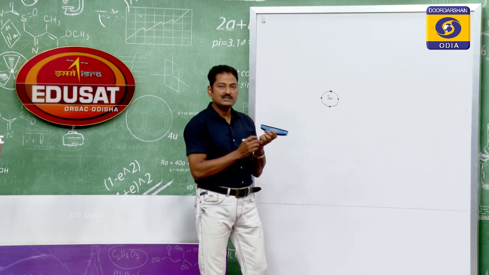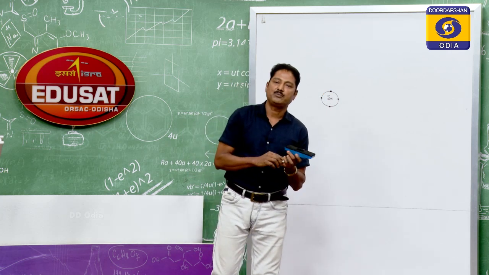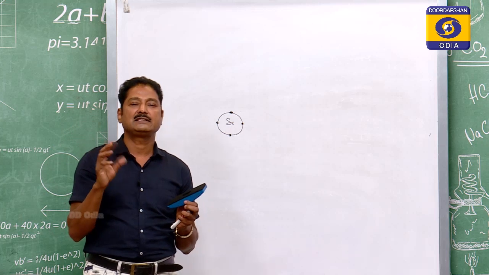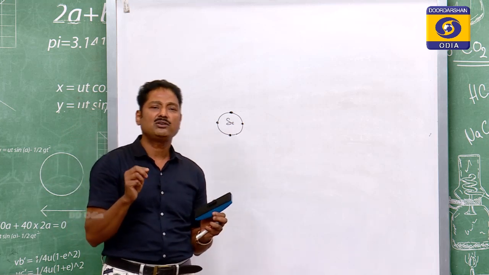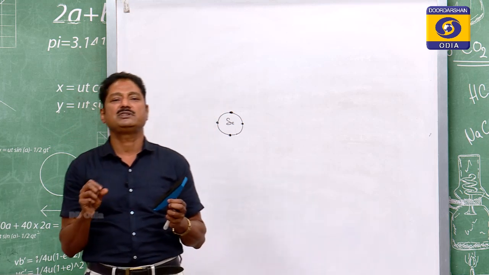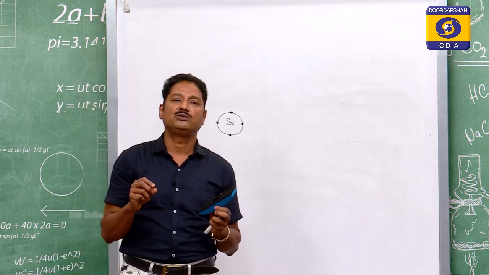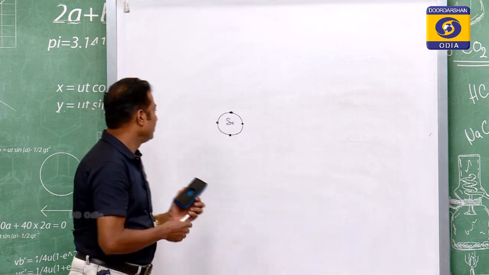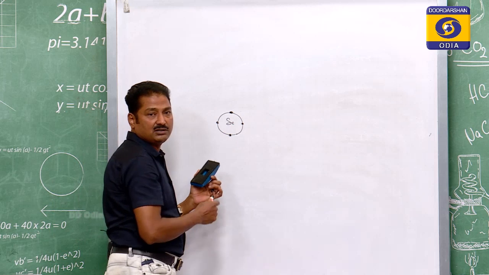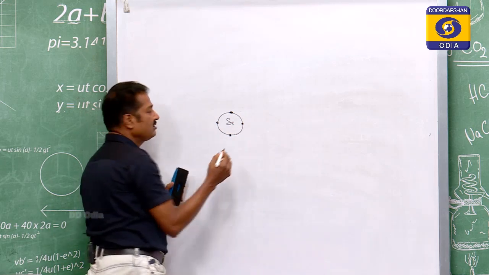Usually the valence electrons decide the type of material. When there are 4 valence electrons, they are semiconductors. When there are 1 or 2 valence electrons, they are usually conductors. When there are 5, 6, or 7 electrons, they are usually insulators. So, these are 4, this is a semiconductor. It has 4 valence electrons.